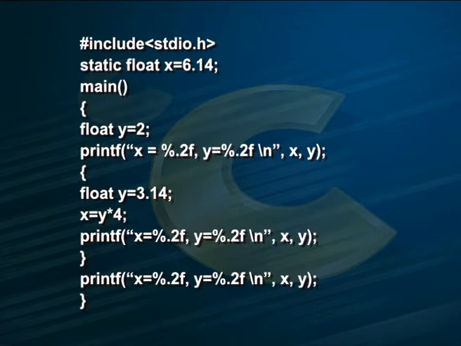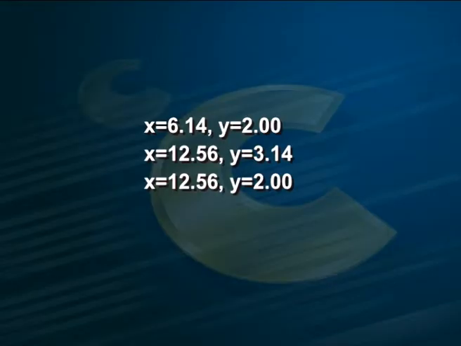Printf x is equal to %0.2f, y is equal to %0.2f, x comma y, close the brace. The output will be x is equal to 6.14, y is equal to 2.00, and x is equal to 12.56, y is equal to 3.14, and x is equal to 12.56, y is equal to 2.00.